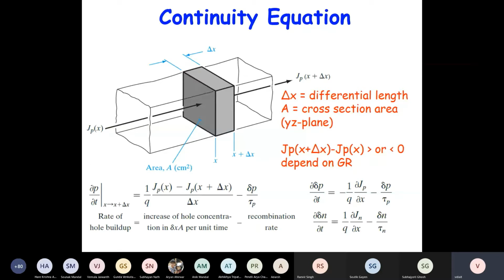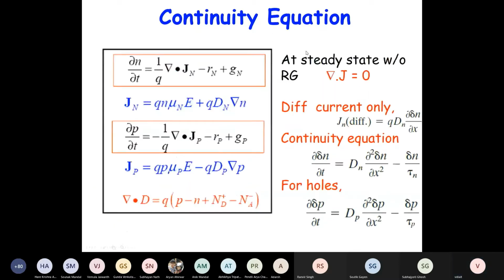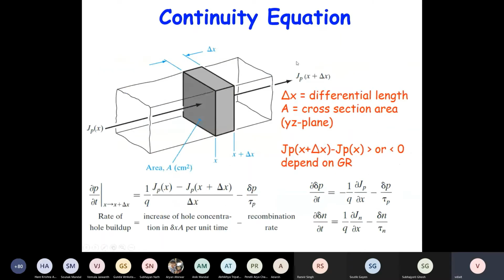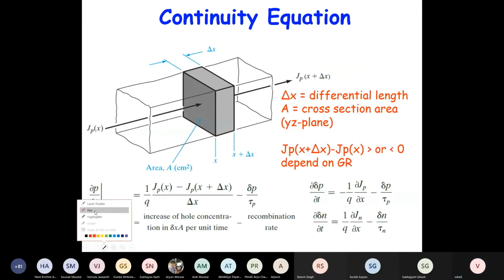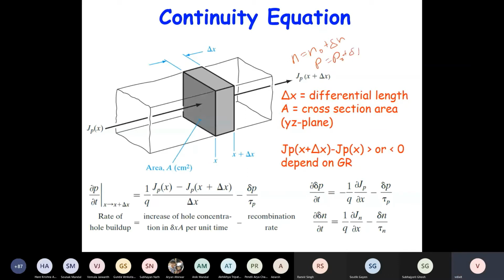So you can write basically two equations, because you can write n is equal to n naught plus delta n, and p is equal to p naught plus delta p.